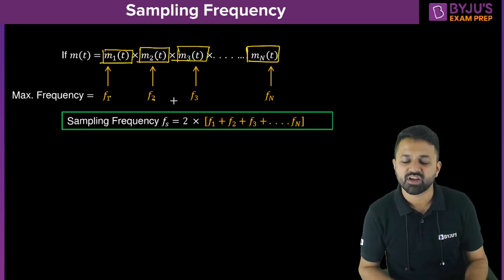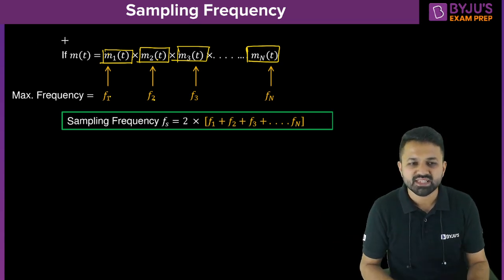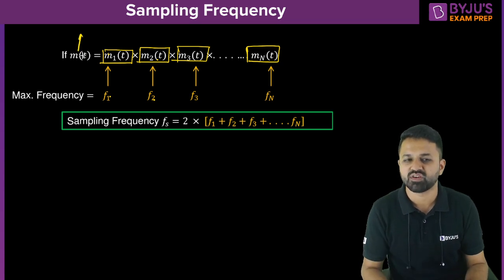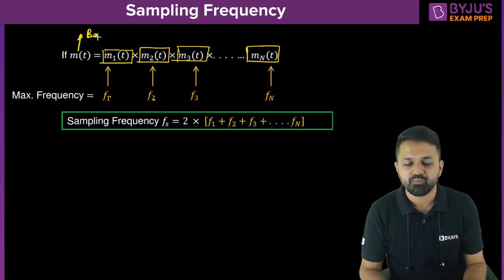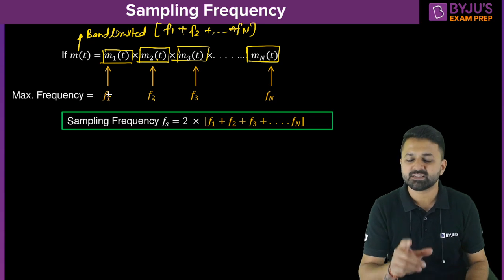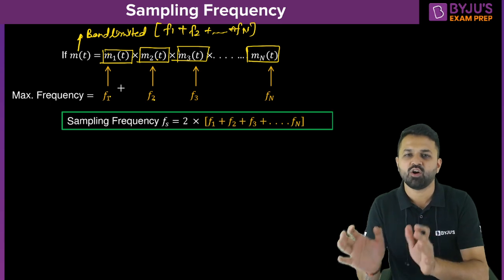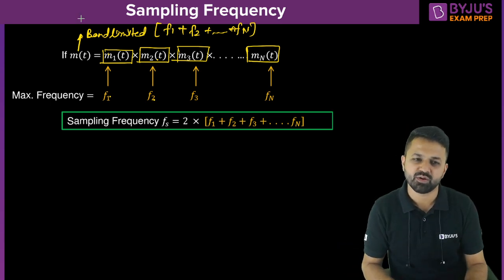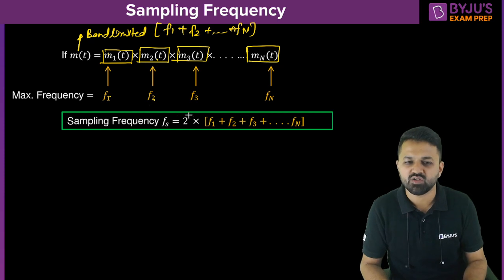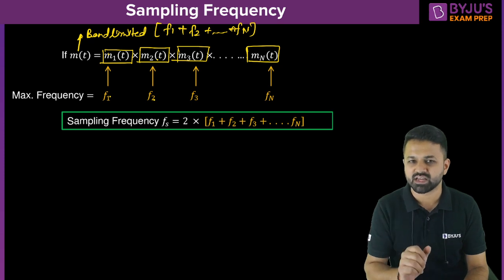Once you calculate the maximum frequency of each component, add them together, and the message signal will be band limited to the addition of all the individual frequencies. According to the sampling theorem, we just take double the band limited frequency. So the band limited frequency is the addition of all, and you just multiply it by 2 to get the sampling frequency. This is how you calculate it if the signals are multiplied.